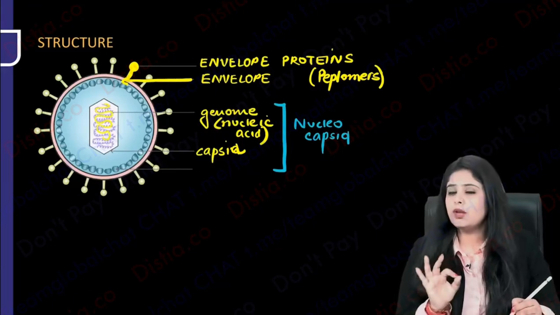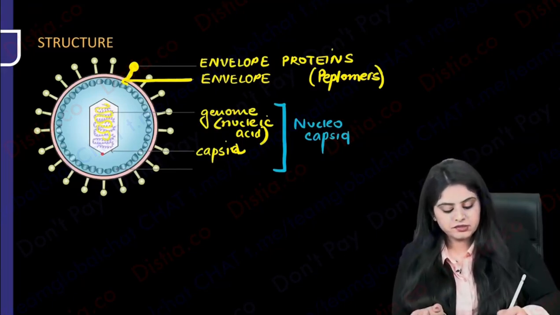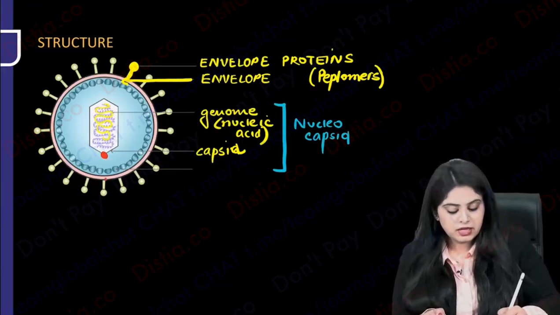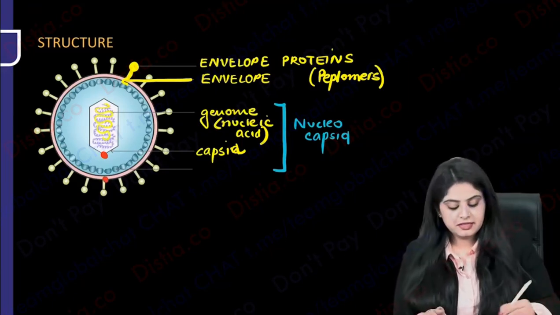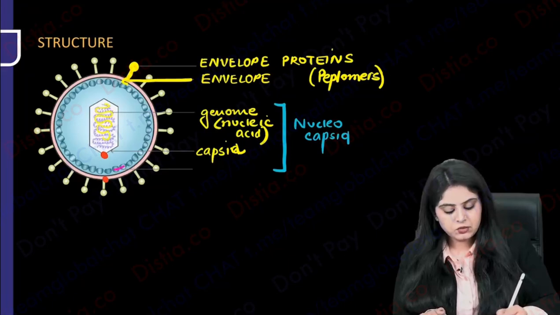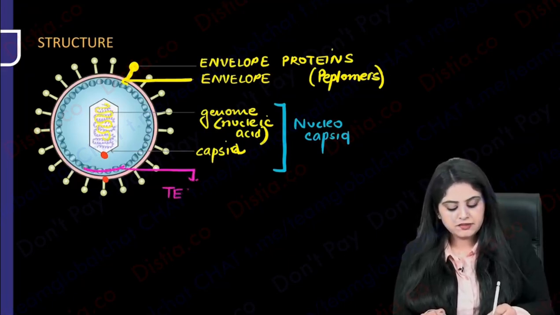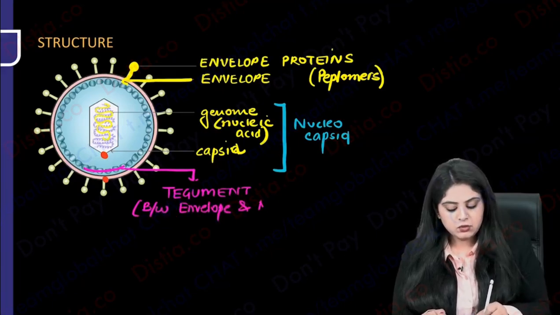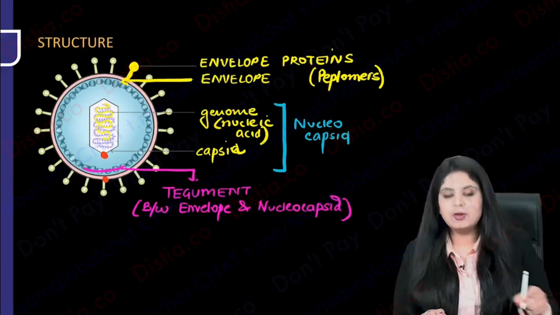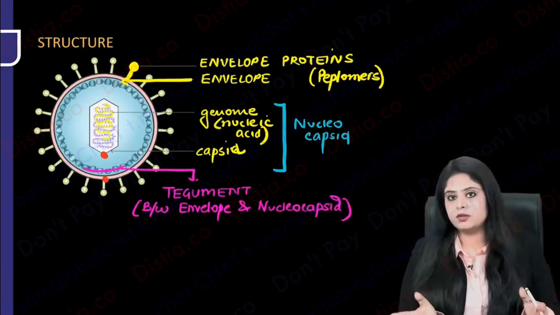What else? Not all, but some of the viruses. See, what was this? Nucleocapsid. What is on the outside? Envelope. You know this? Now can you see something in between the two? So sometimes in between the two, you have something known as tegument. Like I said, tegument is between the envelope on the outside and the nucleocapsid on the inside. So between these two layers, you have a tegument which may or may not be there.